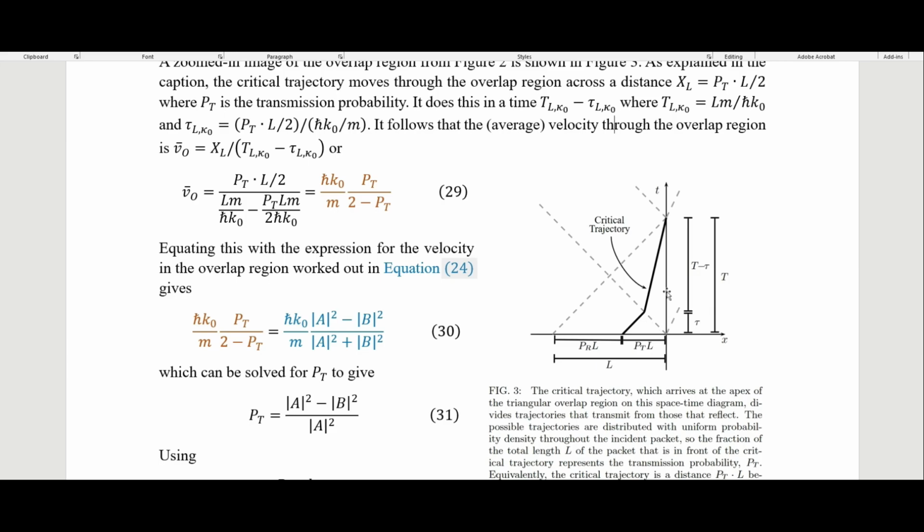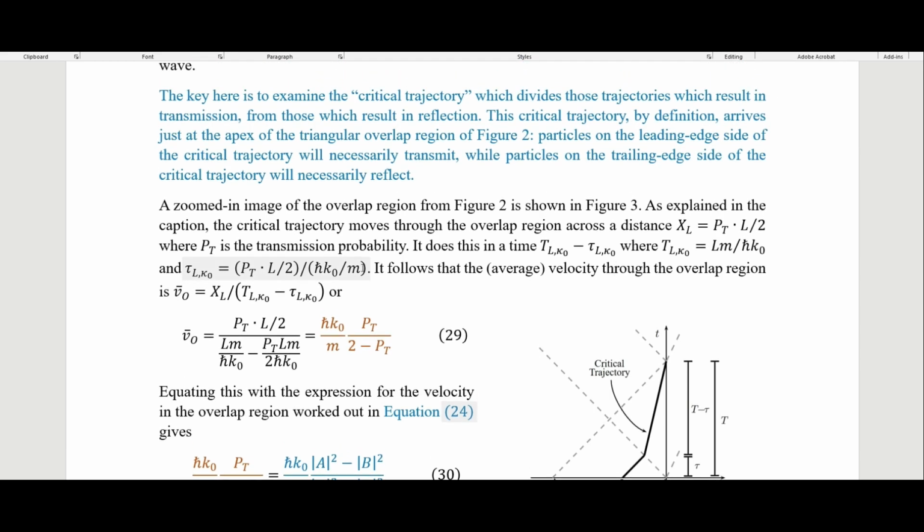it will hit the potential before the trailing edge of the incident wave, and so it will transmit. Whereas if it is in this part, then it will hit the trailing edge of the incident wave first, and then reflect. And so we have this critical trajectory, which is right in between there. So a zoomed in image, like I said, is right here.